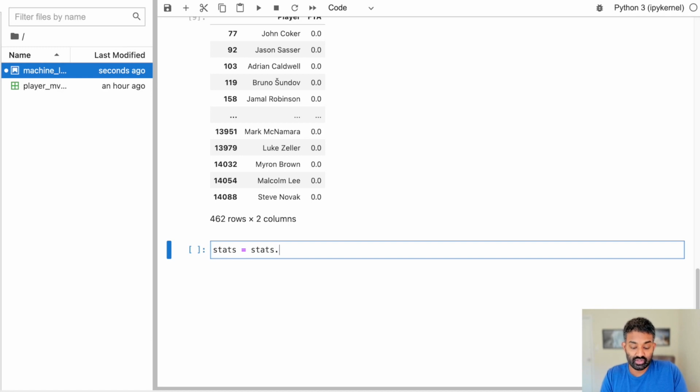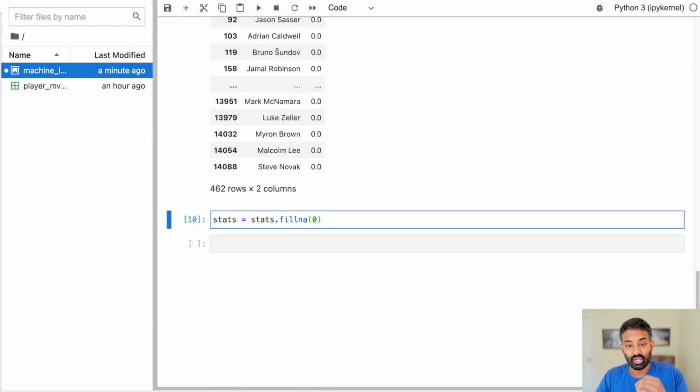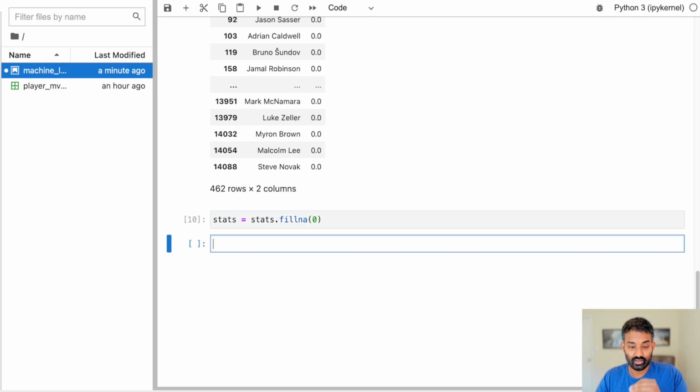And to do that, we'll just use the fillna command. So what this says is look through the stats data frame, find any missing values or null values, and replace them with 0. So it's not technically correct to say that someone who attempted 0 3-pointers has a 0% 3-point percentage, but for our purposes, it's okay, because if you attempted 0 3-pointers, you're probably not in the MVP race anyways. So it's not going to make a huge difference for our predictions. But something to be aware of when you're replacing missing values, and just think about if it's important to what you're actually predicting or not.